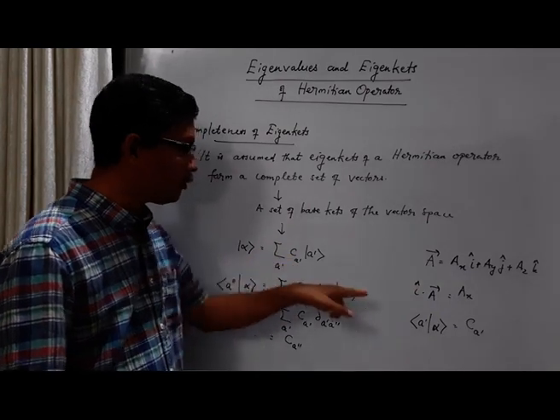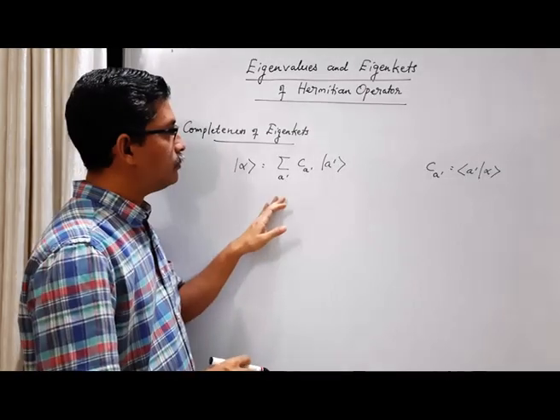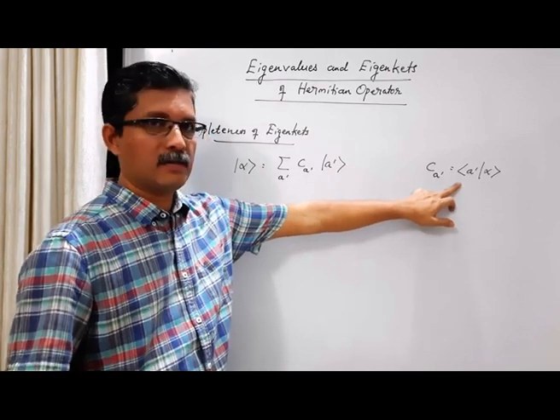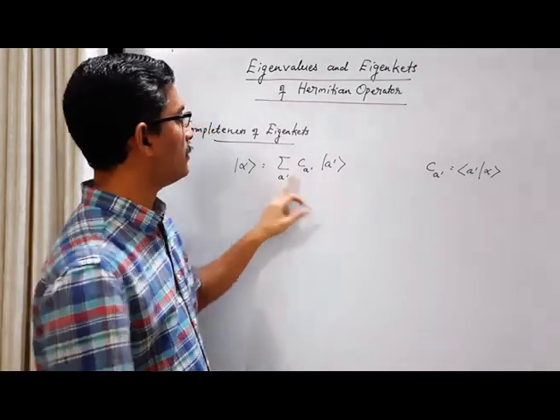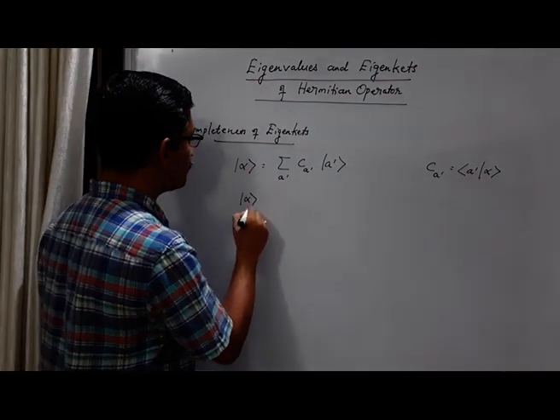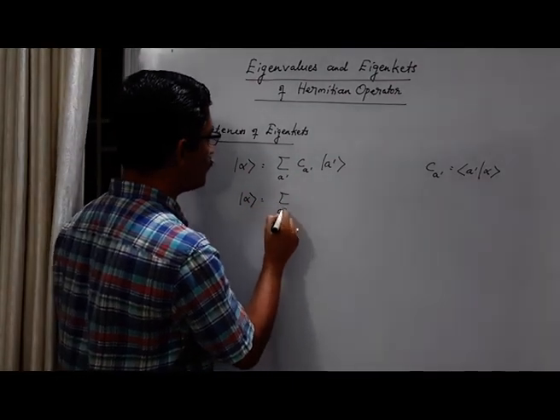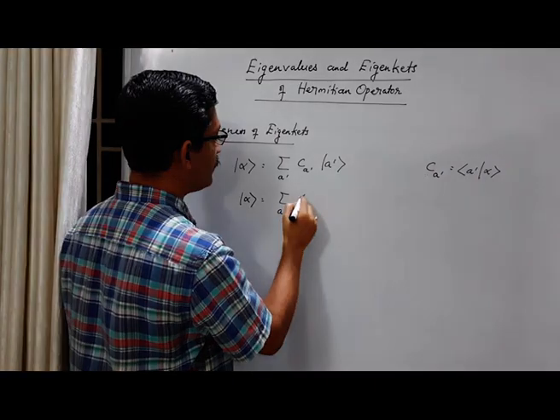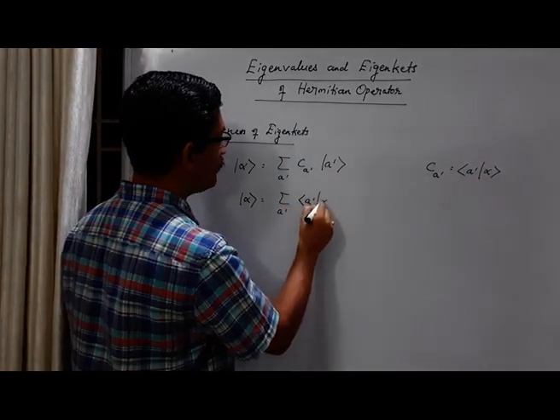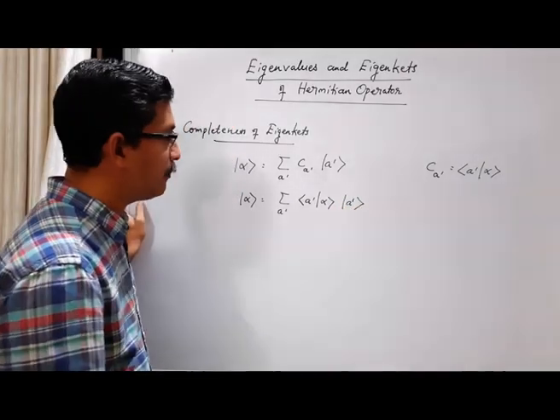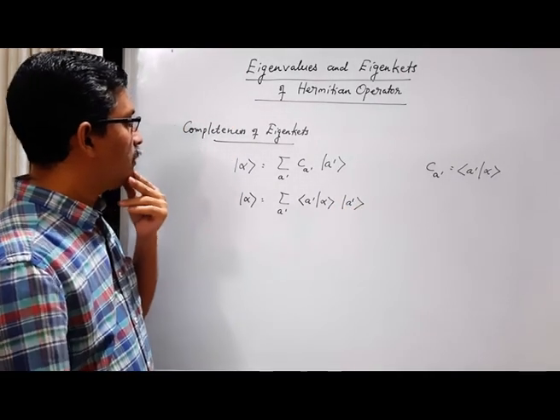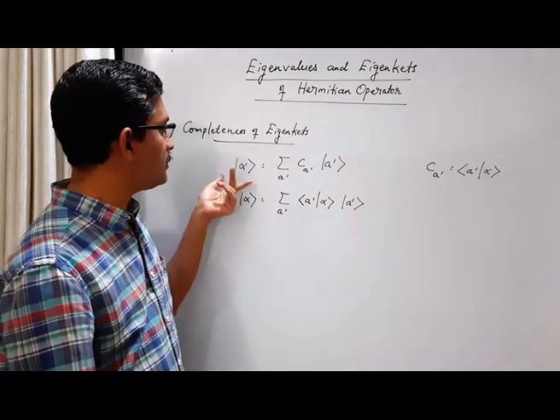Instead of C A prime, I am going to substitute this. So if we use this relation, then this equation becomes ket alpha is equal to summation over A prime, and instead of C A prime I am writing bra A prime ket alpha times ket A prime. So this equation is the same as this equation.